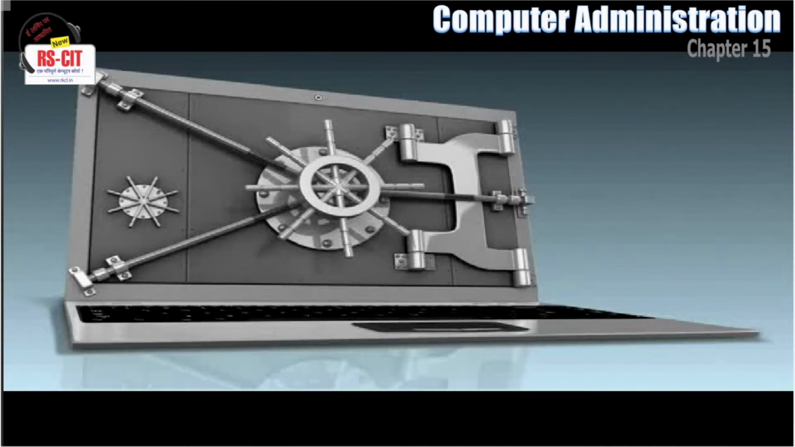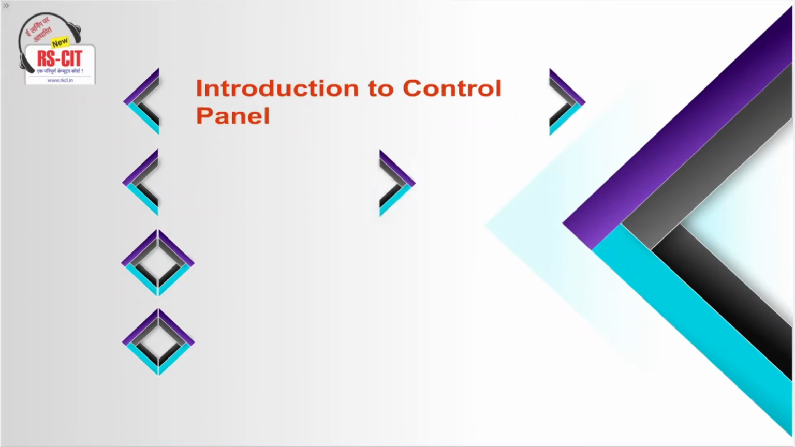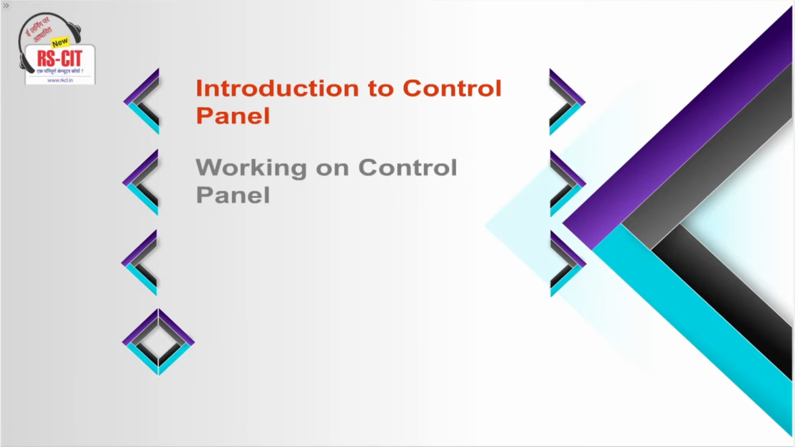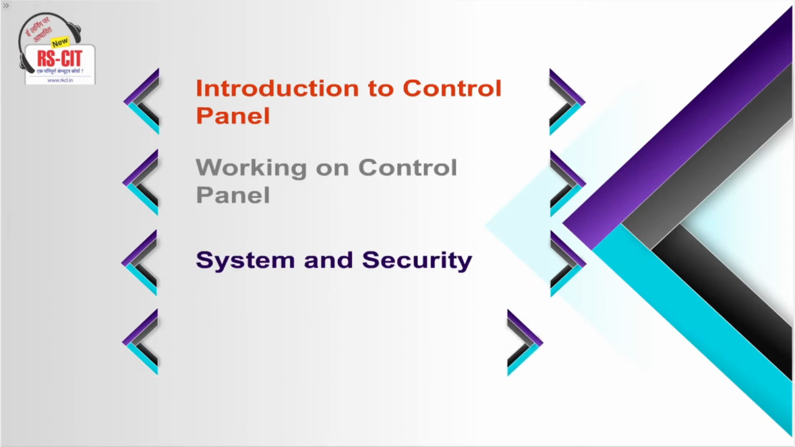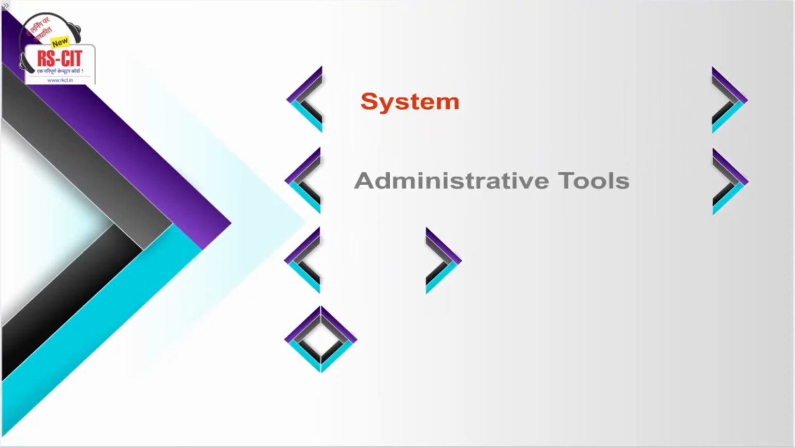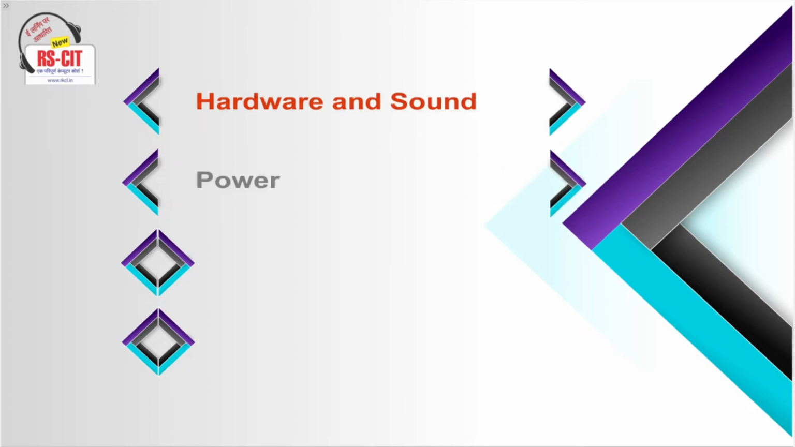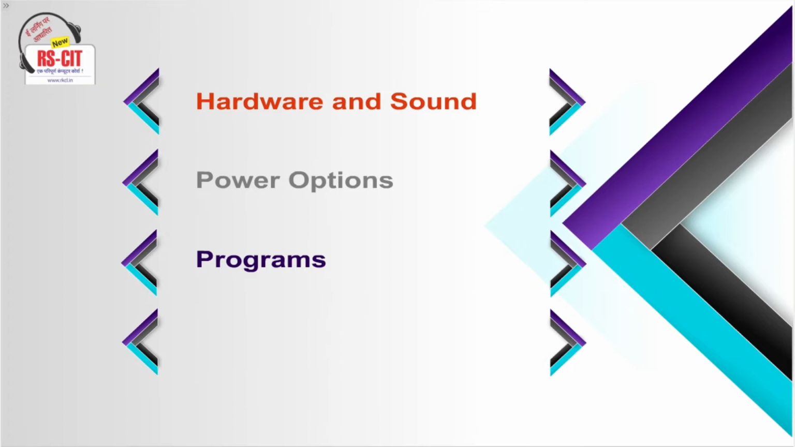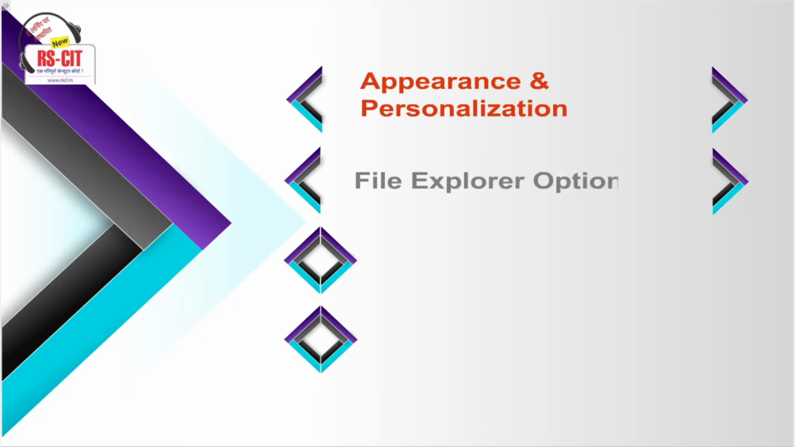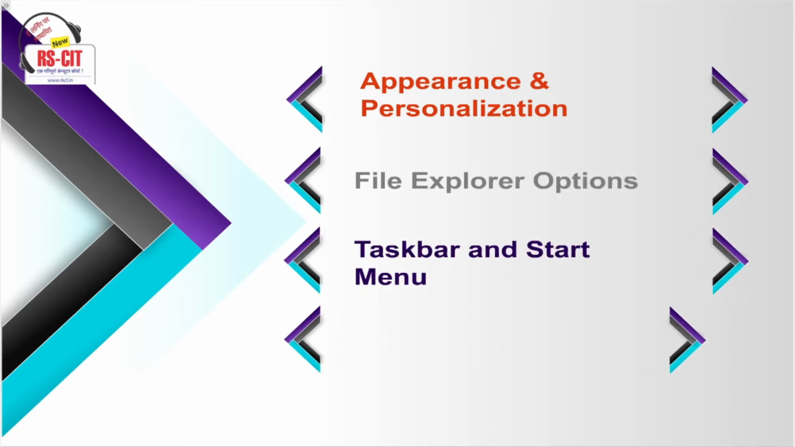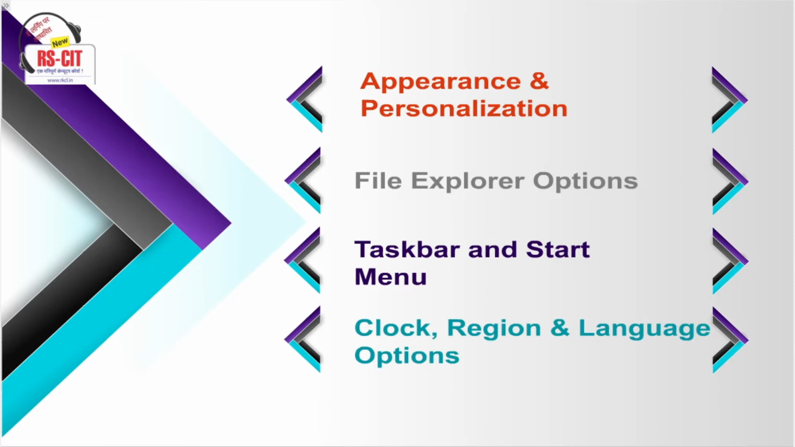This chapter will cover Introduction to Control Panel, Working on Control Panel, System and Security, Security and Maintenance, System, Administrative Tools, Network and Internet, Internet Options, Hardware and Sound, Power Options, Programs, User Accounts, Appearance and Personalization, File Explorer Options, Taskbar and Start Menu, Clock, Region and Language Options, Ease of Access Center,